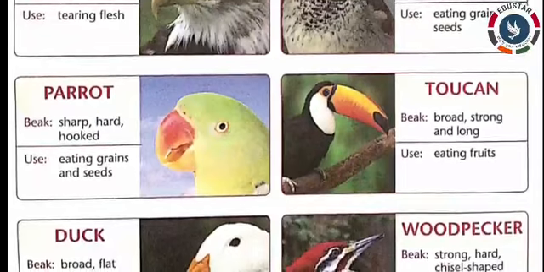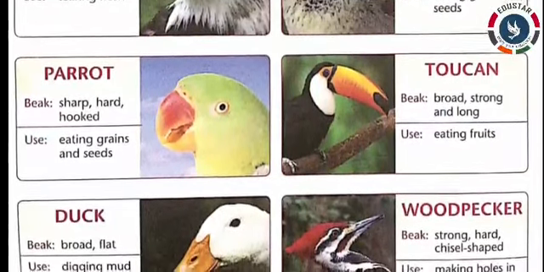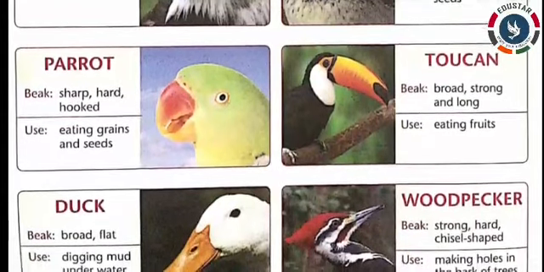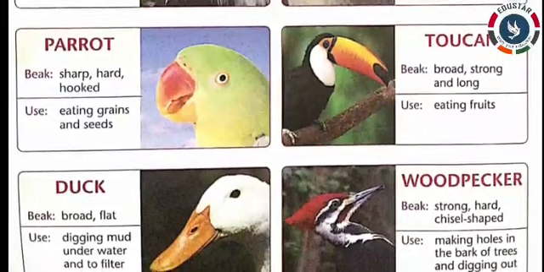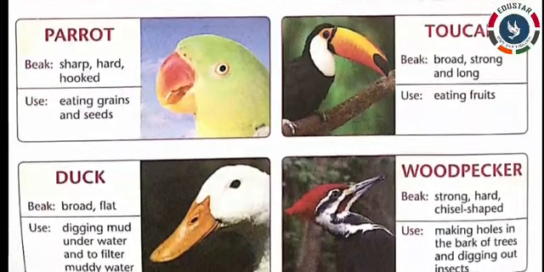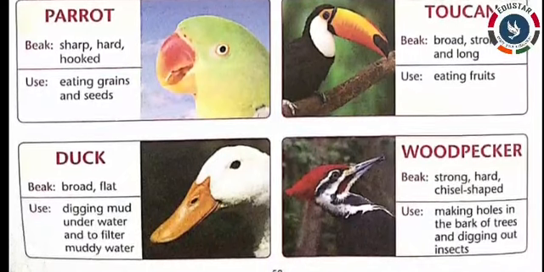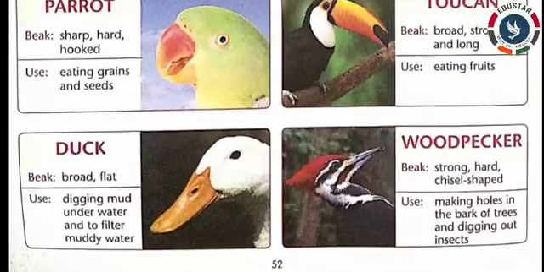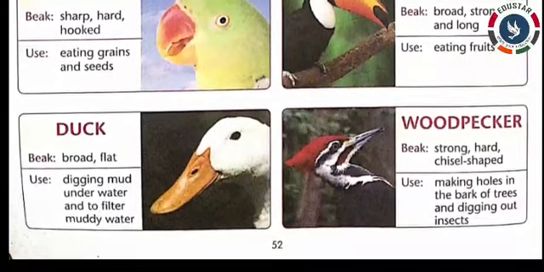Beak, broad, flat, use digging mud underwater and to filter muddy water. Woodpecker. Beak, strong, hard, chisel-shaped, use making holes in the bark of trees and digging out insects.